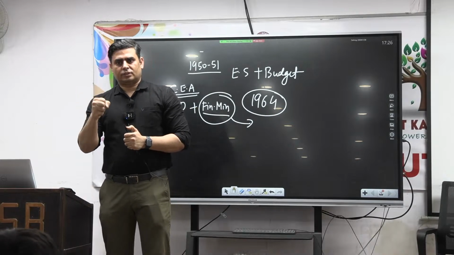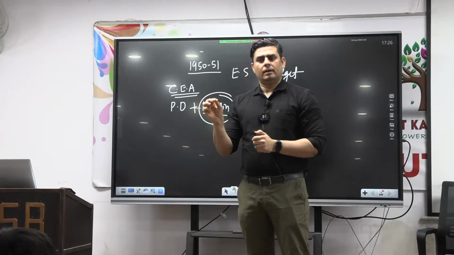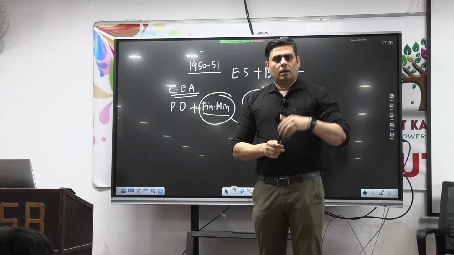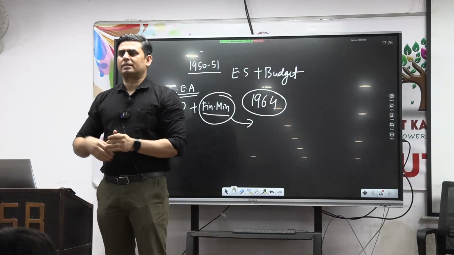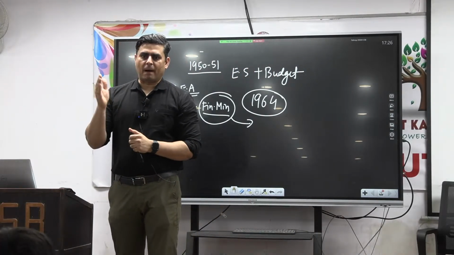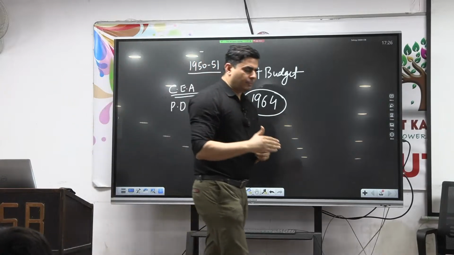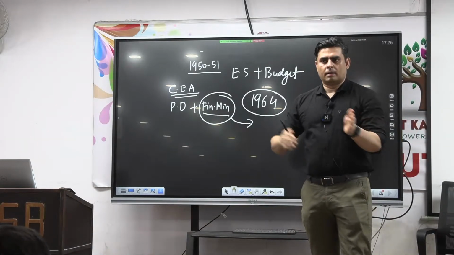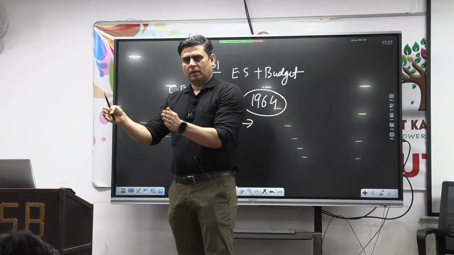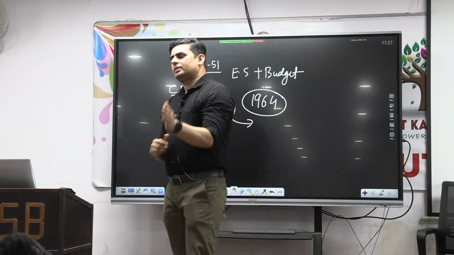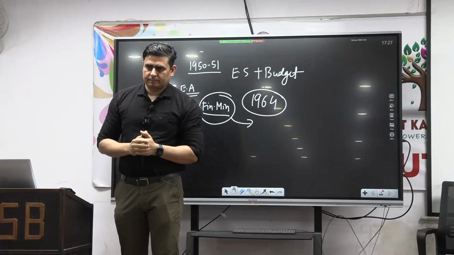Now, if you'll see this year's survey, okay, this year's survey is divided into 13 chapters. Before 2017, there was a practice of presenting the survey in two parts, part A and part B. But then they stopped this practice of part A and part B, meaning they presented it in two volumes, part A, that is volume 1, and volume 2. Now they are presenting the survey in one volume and somewhere around 13 to 14 chapters.